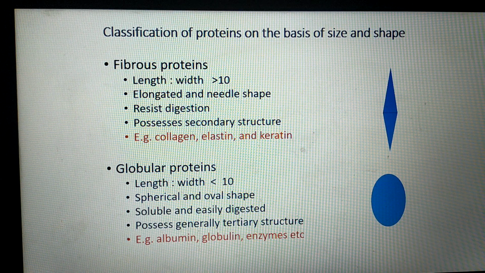Globular proteins means the proteins where length to width ratio is less than 10. They are spherical and oval shaped, soluble and easily digested by digestive enzymes, possess generally tertiary structure. Examples: albumin, globulin, and enzymes.